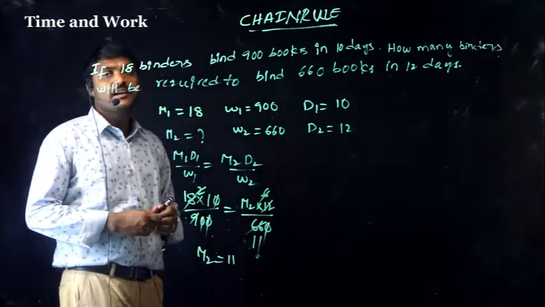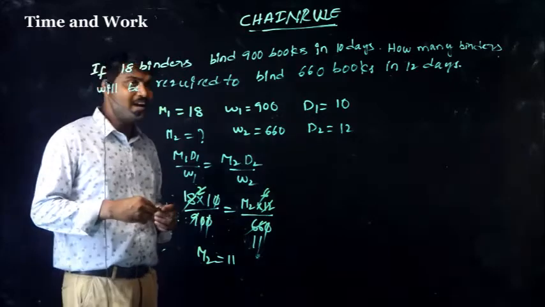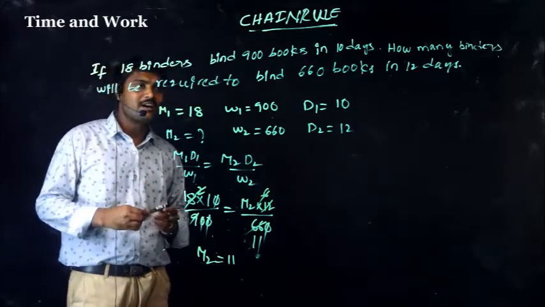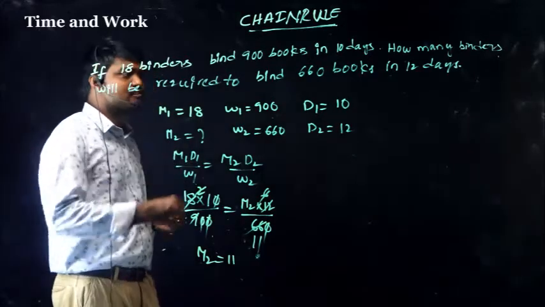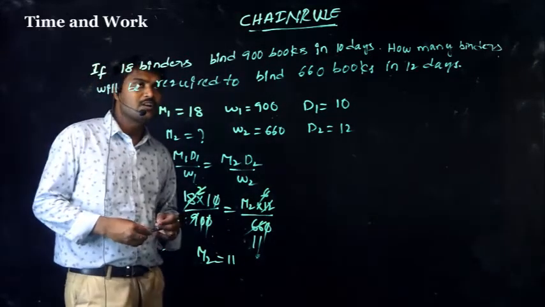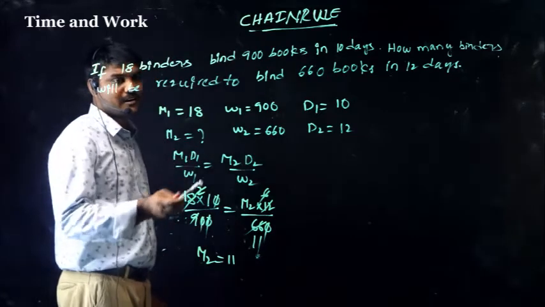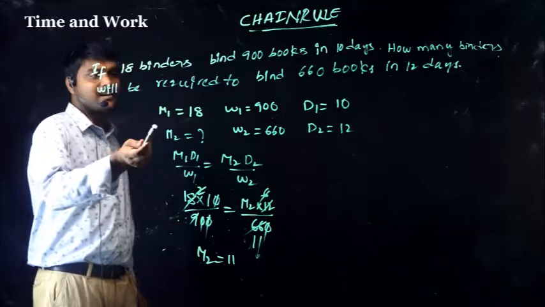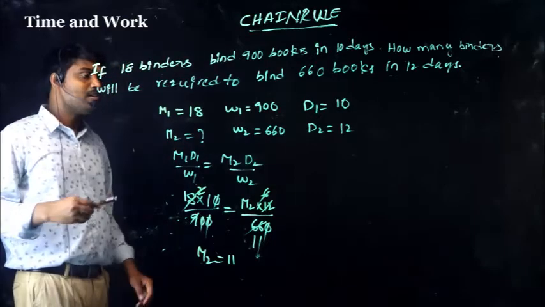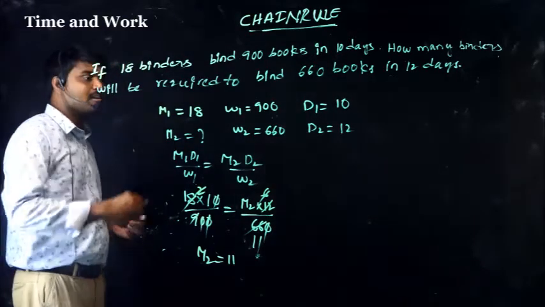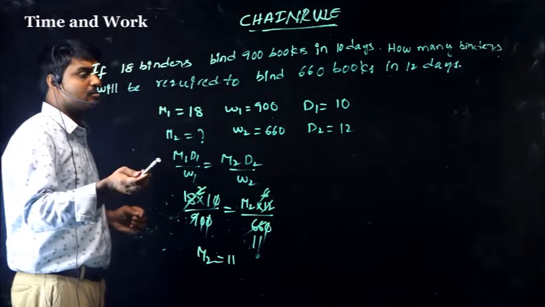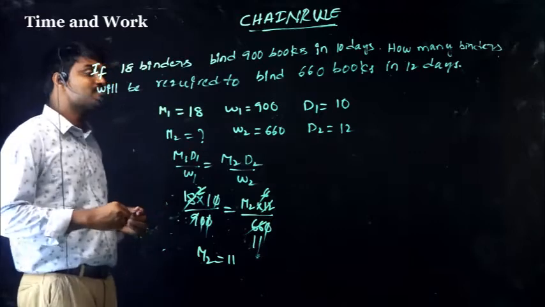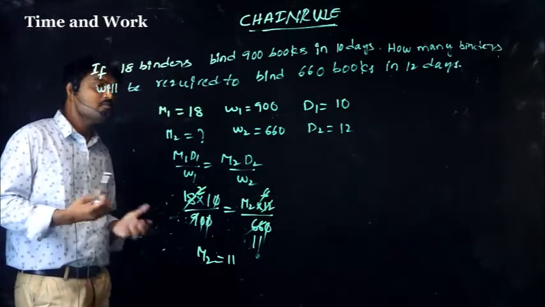Once again, if 18 binders bind 900 books in 10 days, how many binders will be required to bind 660 books in 12 days? Here you already know M1 D1 H1 by W1 equals M2 D2 H2 by W2. M1 equals 18, W1 equals 900, D1 equals 10, M2 unknown, W2 equals 660, D2 equals 12.